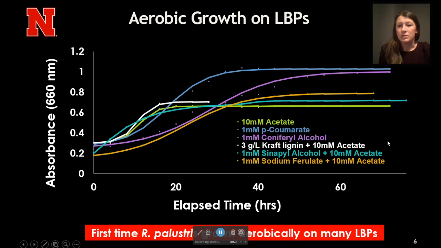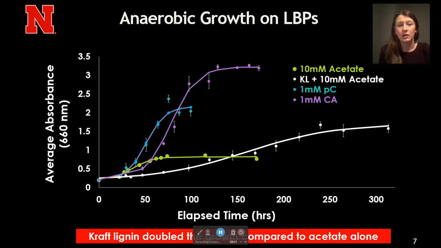In general, this was the first time that this analysis had been conducted for this microbe under aerobic conditions for the vast majority of these lignin breakdown products. Under anaerobic conditions, it was able to grow on all of the monomers that we analyzed, and these are some highlighted examples. In particular, p-coumarate and coniferyl alcohol grew to a significantly higher absorbance, 2 to 3 times that of acetate alone, and without being required to be supplemented with acetate.